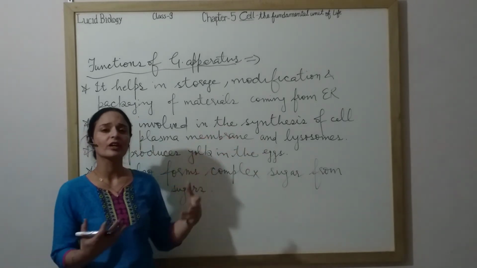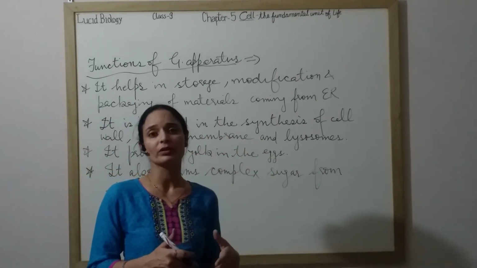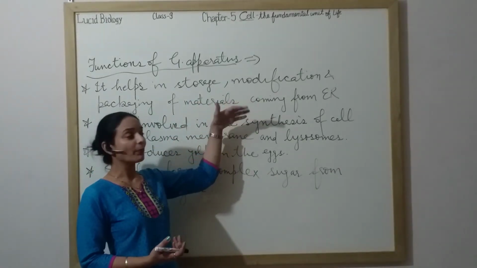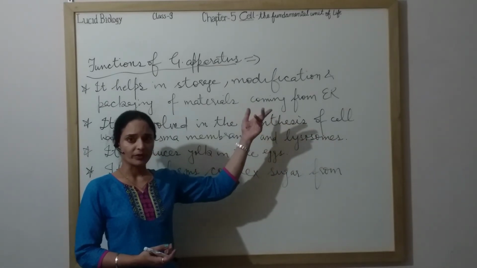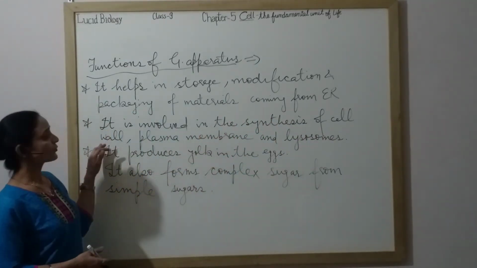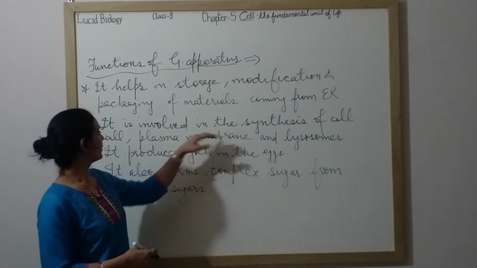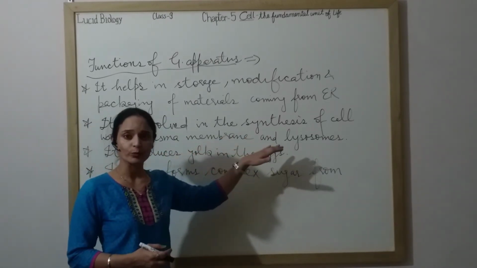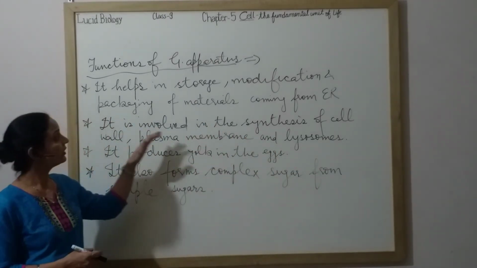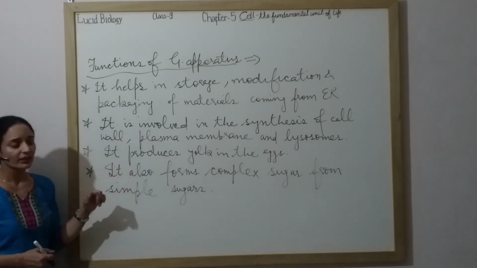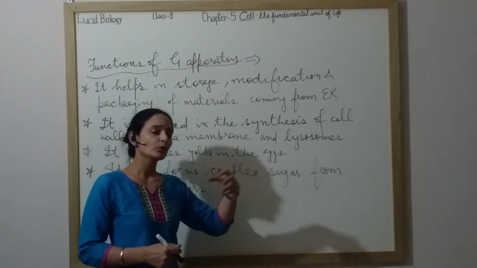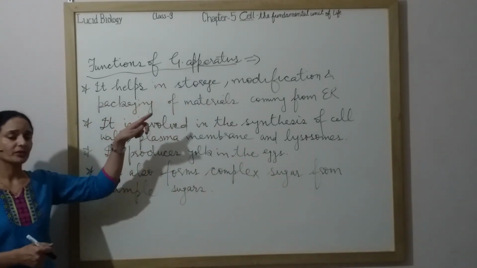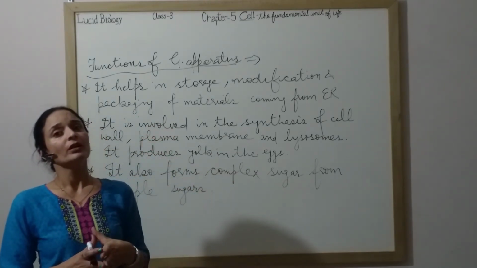Whatever cellular secretions are there, like mucus, proteins and hormones, are all modified, packed and transmitted by Golgi apparatus from the trans face. The next function is that it is involved in the synthesis of the cell wall, meaning material required to make the cell wall, plasma membrane and lysosomes is also sent or modified by Golgi apparatus. Next, it produces yolk in eggs, the yellow part of the egg, and plays an important role in the formation of egg yolk.